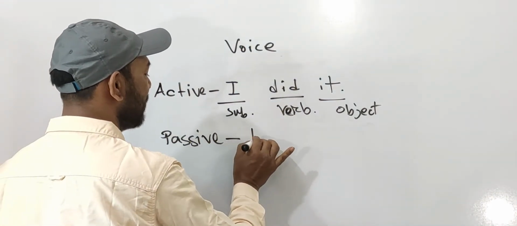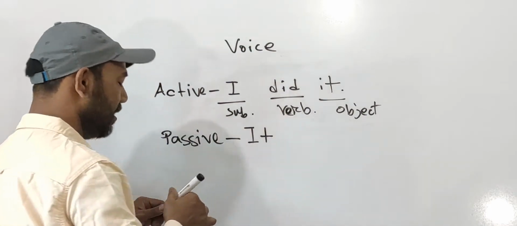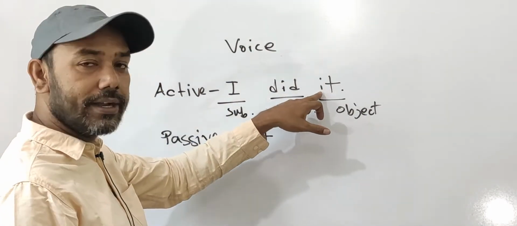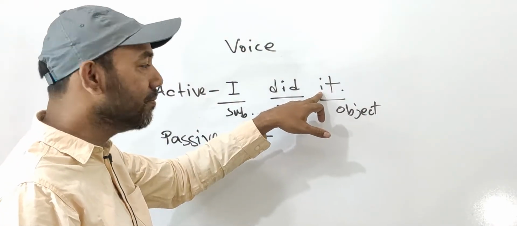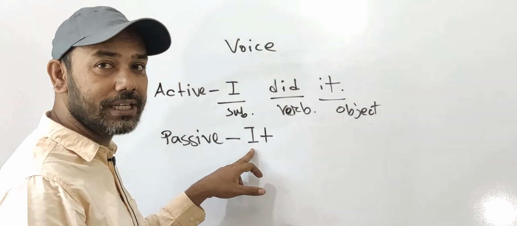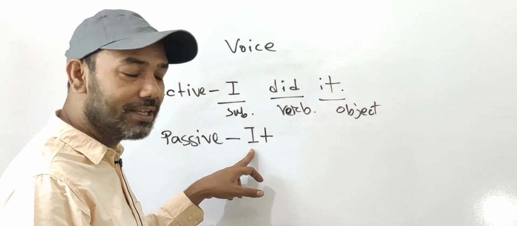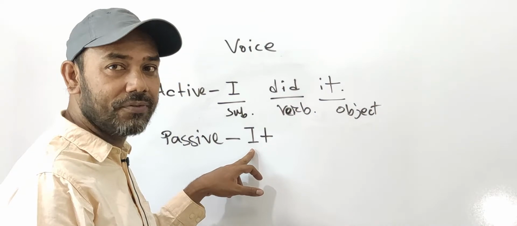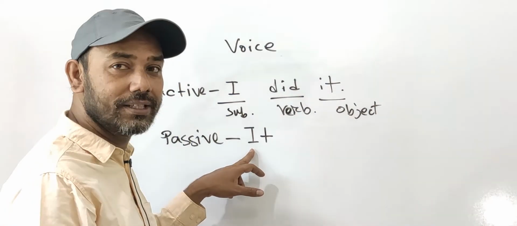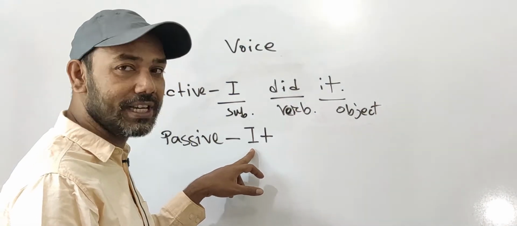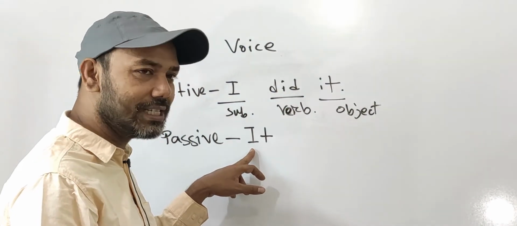So let me write it first. It. You know, I wrote it in the small form here, but here I have written it in the capital form. Why? Because this is the first letter of this sentence.